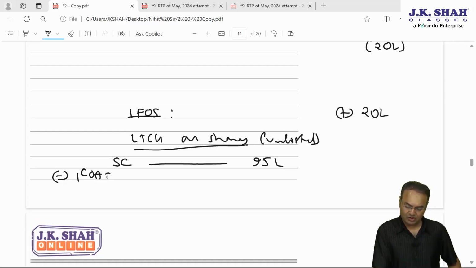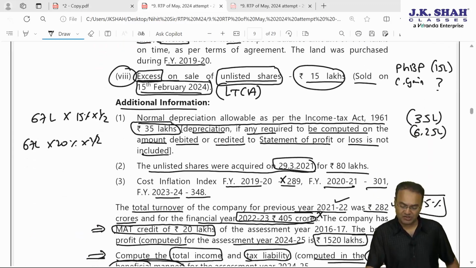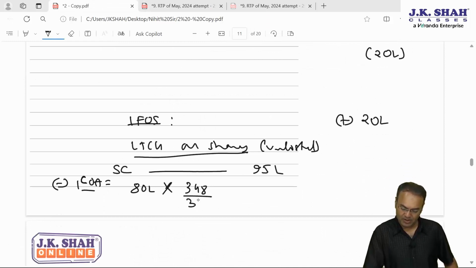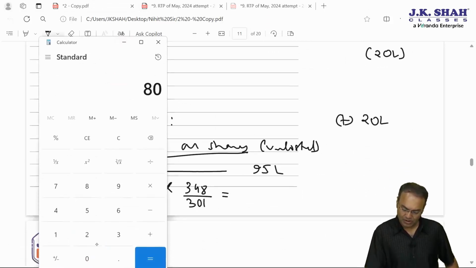Indexed cost of acquisition is 80 lakhs into 348, the CII number of the current year, divided by the CII number of the year of acquisition, which is 301. We'll have to calculate it out. 80 into 348 divided by 301.